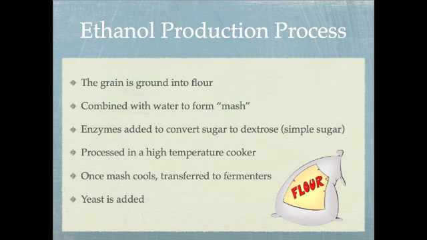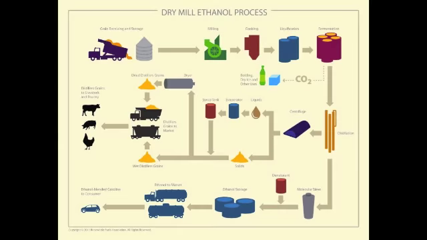Enzymes are then added to the mixture to convert the sugar already in the crop into dextrose, which is a simple sugar. The mash is then processed in a high-temperature cooker in order to kill bacteria. Once the mash cools, it can be transferred to fermenters where yeast is added to start the fermentation process. Here is a diagram to show you how it works.